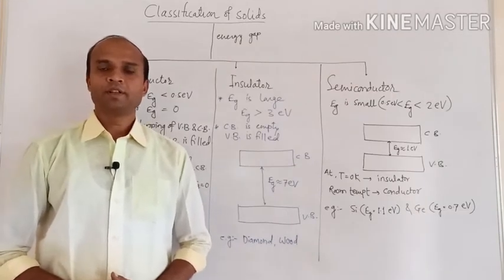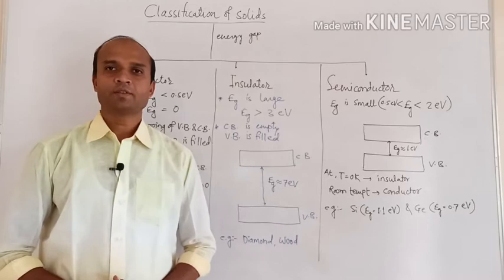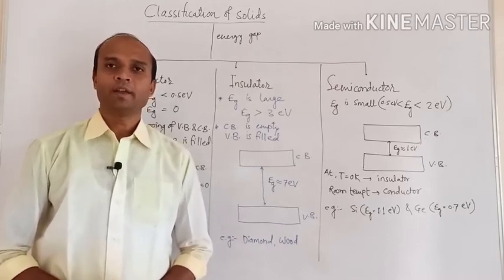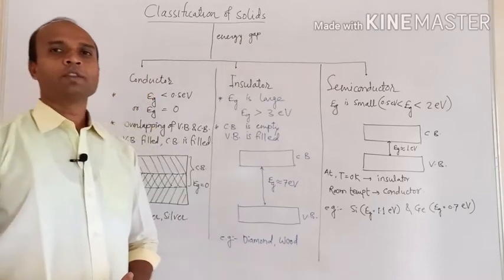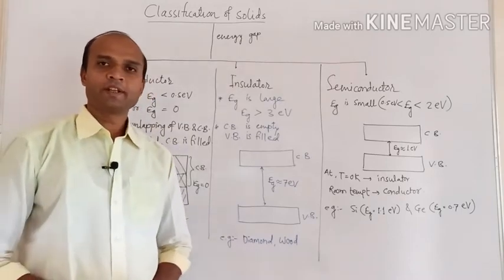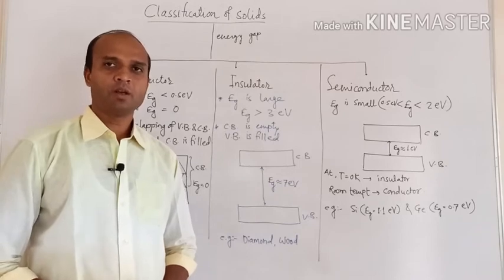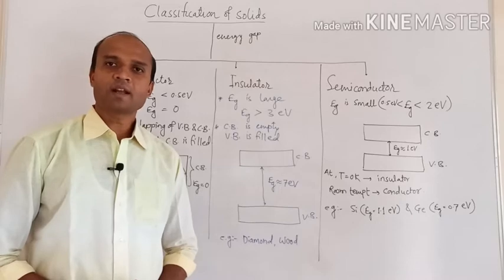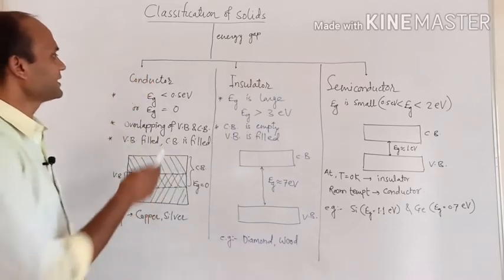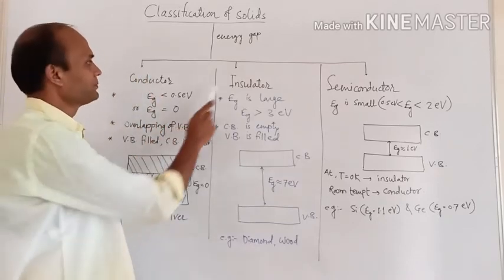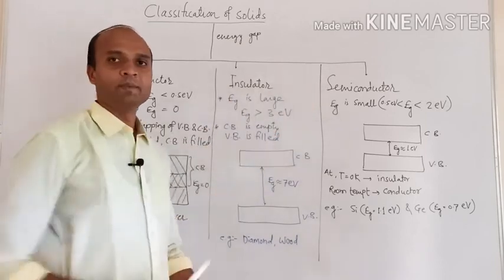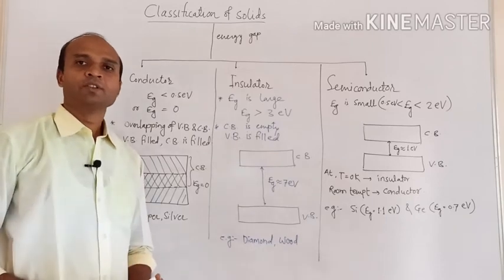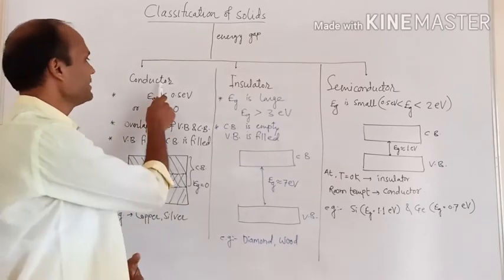Now we have to study classification of solids on the basis of band gap or energy gap. So on the basis of energy gap, whether that energy gap is small, it is moderate, or it is very large, solids are classified into three classes, and these are conductor, insulator, and semiconductor. So it depends on the energy gap. So let me discuss one by one. What is meant by conductor?